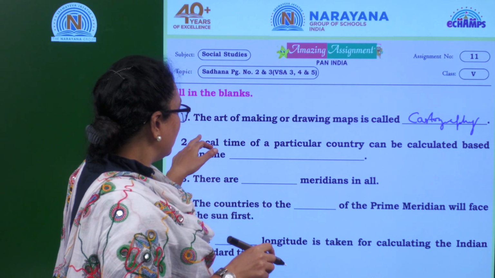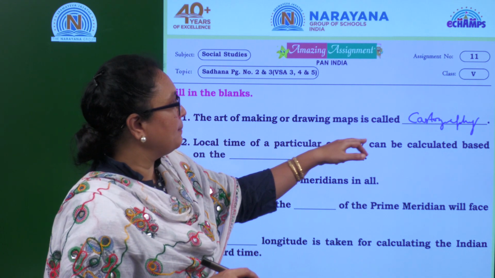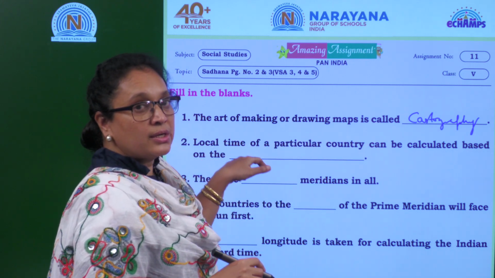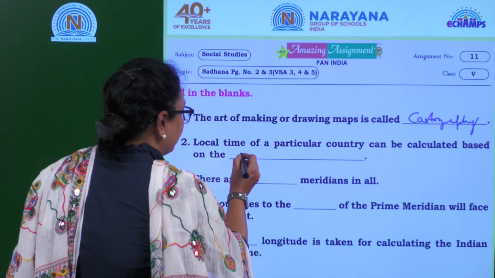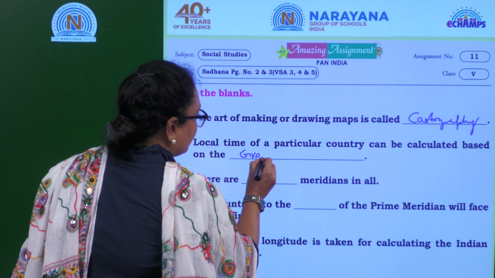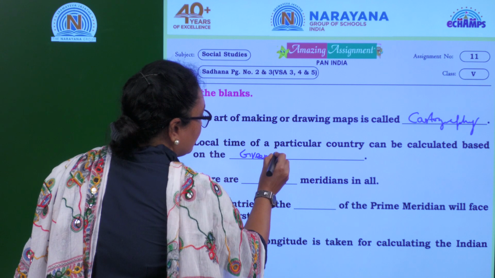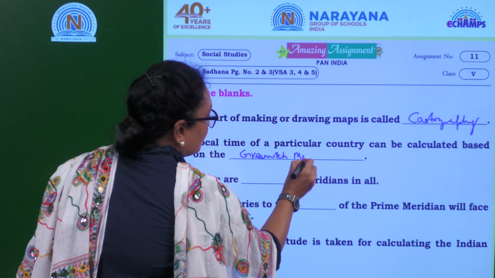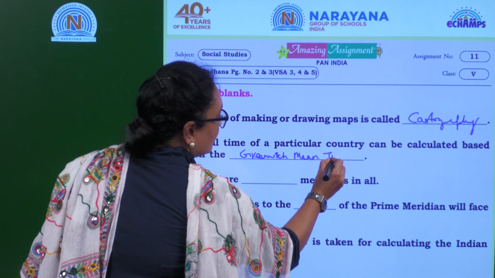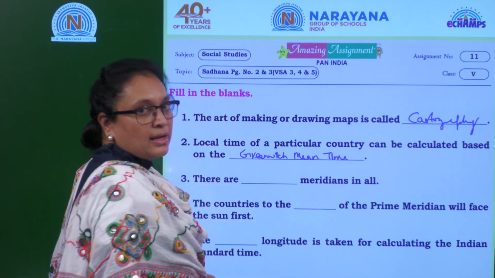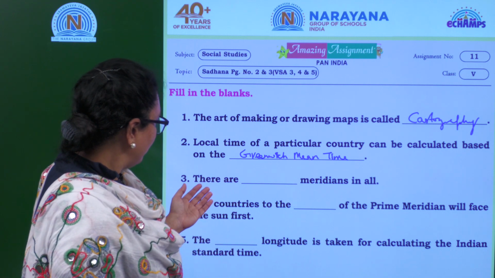So what is the question? The local time of a particular country can be calculated based on the Greenwich Mean Time. Is it clear? Let's go for the third one.